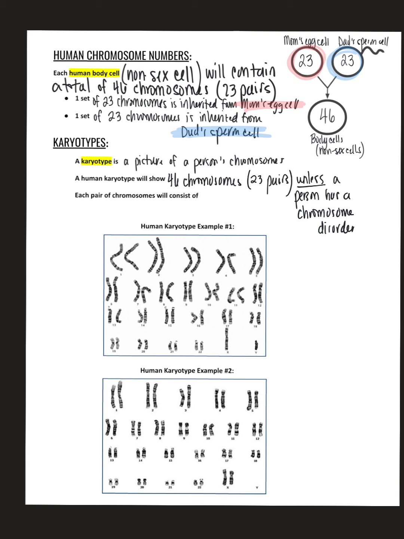Now, you can notice here there are 23 pairs down in those pictures. So each pair of chromosomes will consist of one chromosome from mom and one chromosome from dad. If I go down below, I'm going to highlight that so you can see visually what I'm talking about. So notice there's 23 pairs. I'm highlighting one of those chromosomes in that pair as mom's, and then blue for dad.